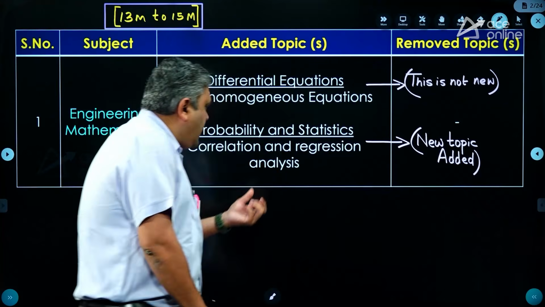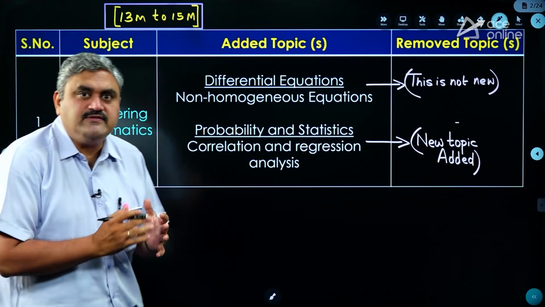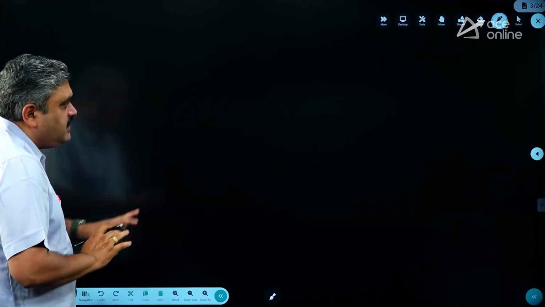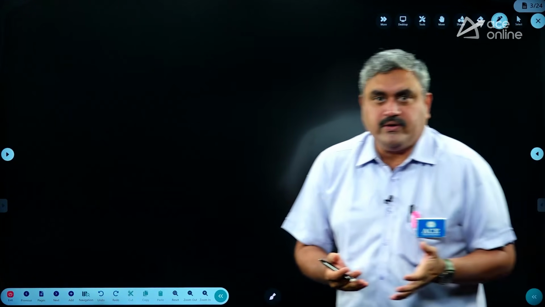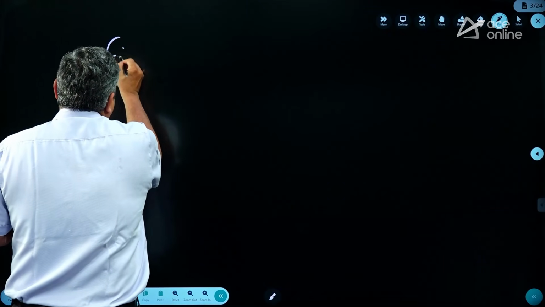So what is there under correlation and regression analysis and why do you have to study this topic? I'll just give a brief introduction. I'm not going in depth in any of the topics. This is not a class for you to understand the topic. It's just to understand the background of why they are adding this part. So if you take the correlation part,